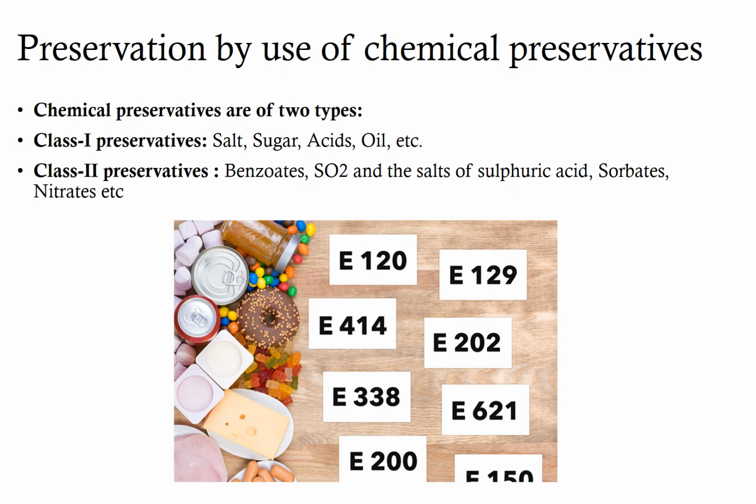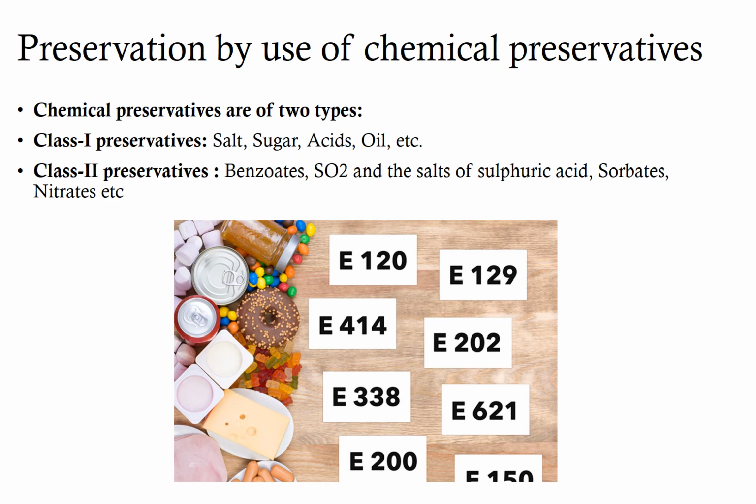Next we have preservation by use of chemical preservatives. Chemical preservatives are usually substances which are added to food just to retard, inhibit or arrest the activity of microorganisms such as fermentation, acidification and decomposition of the food. According to the Indian food laws, the preservatives are classified into two classes, class 1 and class 2 preservatives.